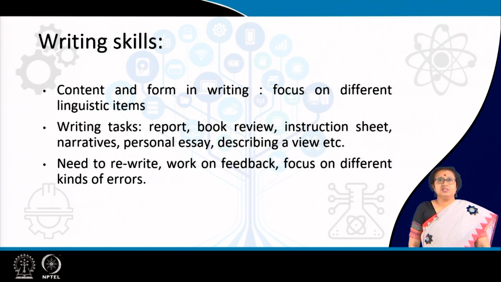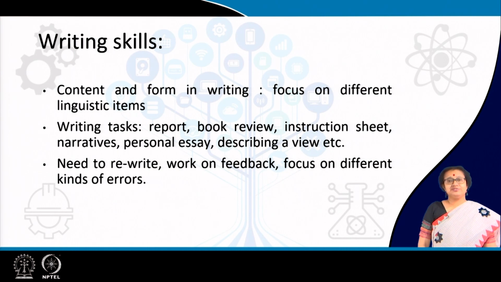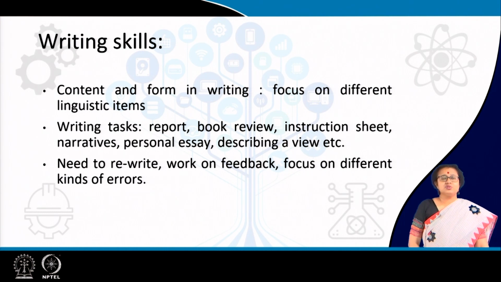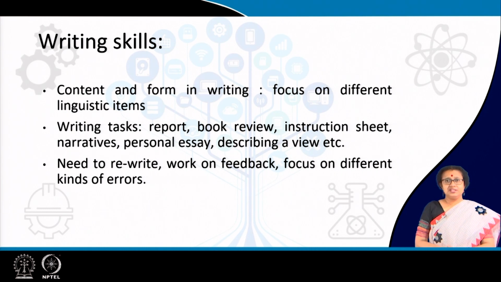If we talk about writing skills, now you can talk about both content and form. So, now you understand the difference between content and form. If you recall the theoretical examples that we had given while discussing Saussure, those will be helpful. When we talk about content and form both, there is some kind of content that you have to present through writing, and also when you are writing you have to consider the rules of the language. Those will help you to present the content in certain ways.